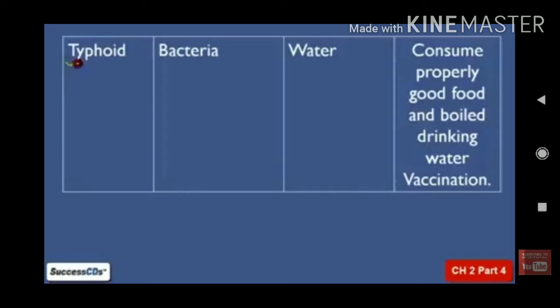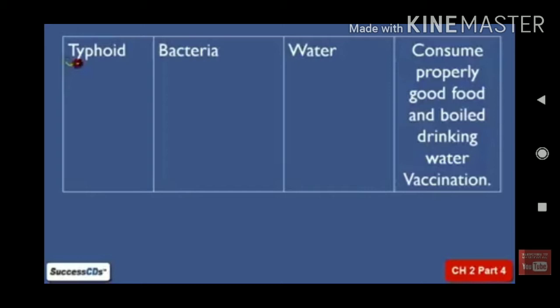Diseases like cholera spread in certain situations, like natural disasters such as a tsunami or a flood. When there are floods, the water overflows and the drinking water gets contaminated with drainage. Is it right?